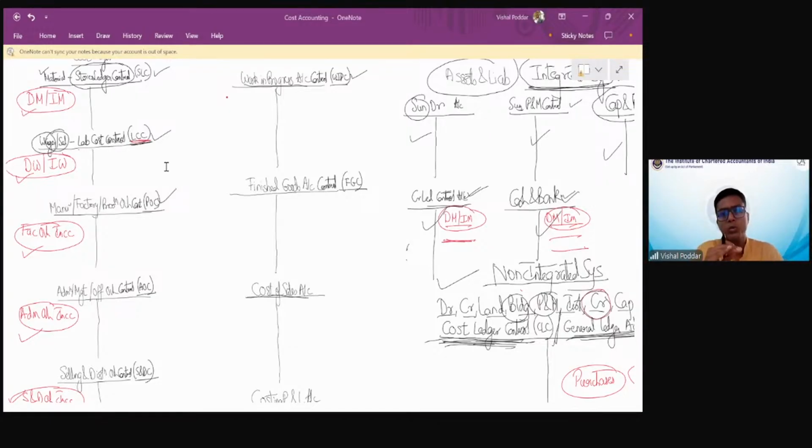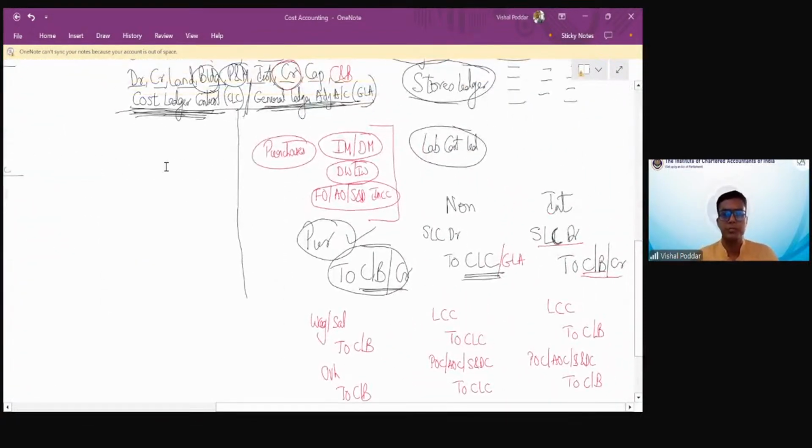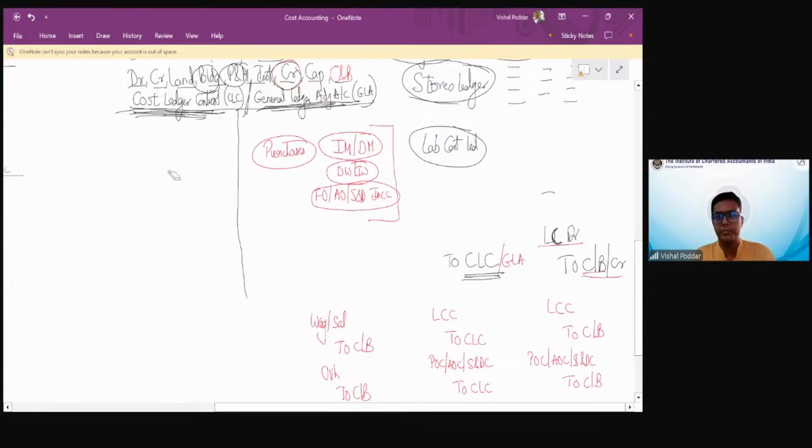But now things are going to change. What I'm going to explain further is not part of your financial books. You may not have seen these transactions before, but you get those transactions in your costing because they are only done in costing. Those entries do not find place in financial. So pay attention. I'll just rub these transactions and entries.